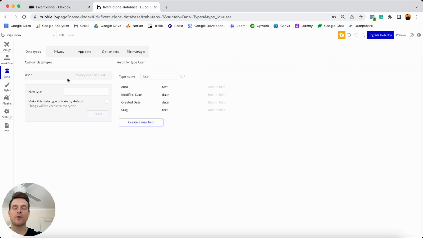What I'd like to do though first is add in all of our data types before we start building out any data fields. And the reason for that is because some of our data fields are actually going to need to link to data types. And of course, I'll explain that in more information when we get there. I don't want to get too ahead of ourselves now. But when you're creating your database, I'd strongly recommend that you build out all of your data types first.